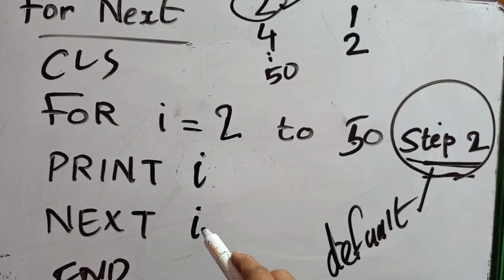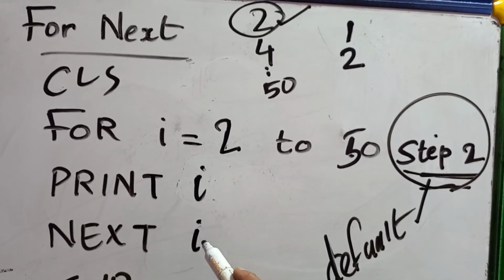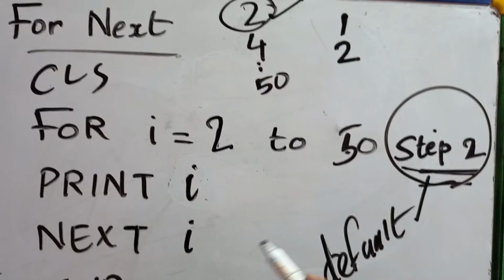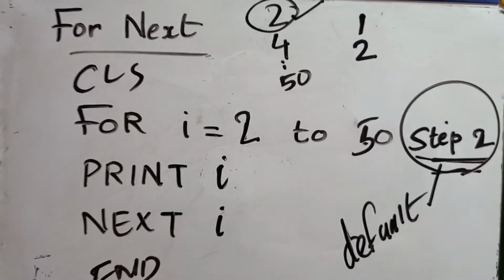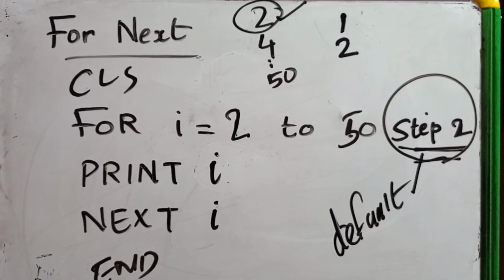Coming down again for the next value of I. What is the next value of I? That is 4 plus this 2. 4 plus 2 is 6. Like that you will be printing till 50. Hope it is clear, right?